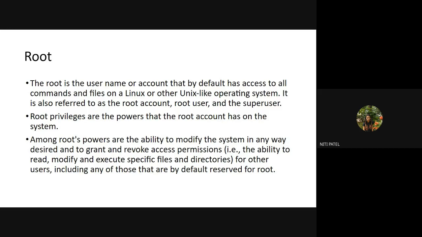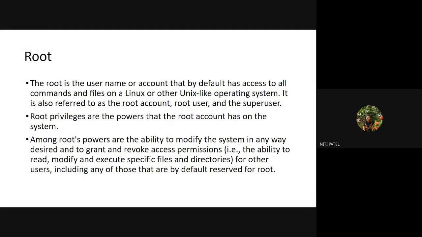So you will get all the permissions on the files which you have created. But if you want some extra permissions on a file which other users have created, you have to first ask the root. It is a root user or an administrator who will give these privileges to you. And once the privileges are granted, then only you can access that other user's file inside the system. But if I am a root, I can do all the changes, all the activities with respect to all the files of all the users inside the system.